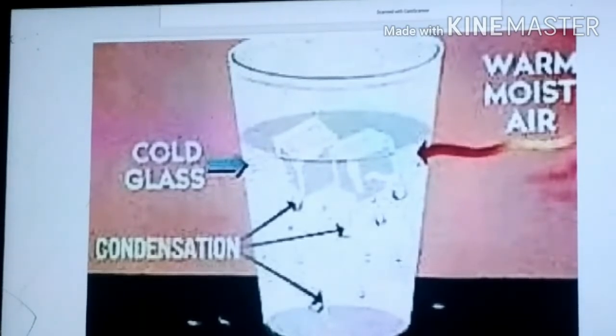You must have observed that during night or at dawn, the temperature is lower than the temperature during the day. As the temperature of the air goes down, its capacity to hold water vapor is less. That means as the temperature increases, the capacity to hold water vapor increases, it is more. So at such a time the excess.